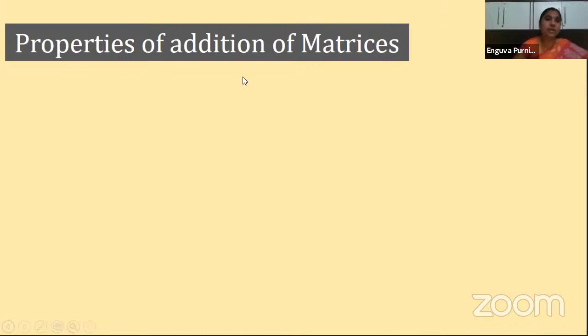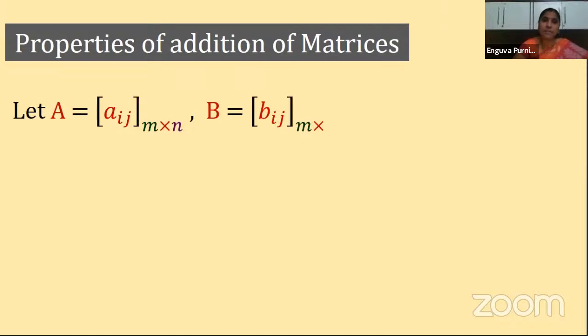Let us see. The first one is, in the lower classes, you learned about different properties, children. That is the commutative property, associative property, with numbers you have seen. The same kind of properties we can apply for matrices also. So how do they look? Let us see now. First, let us represent the matrices. Let A is equal to Aij of order m by n, B is equal to Bij of order m by n, C is equal to Cij of order m by n.